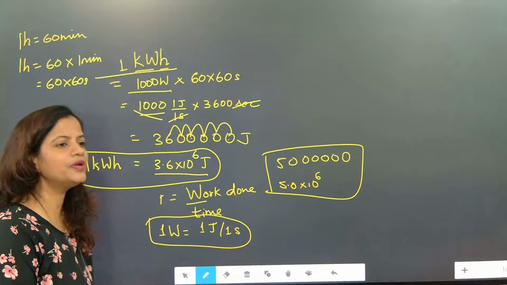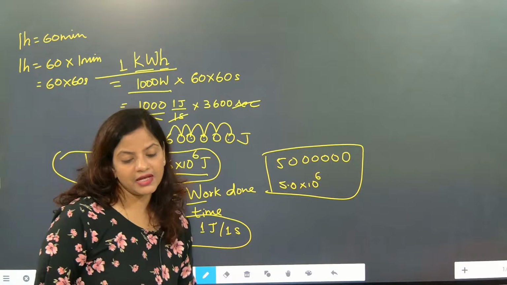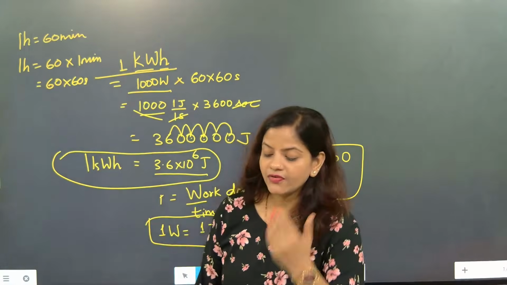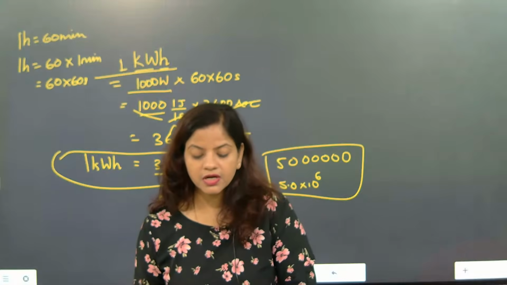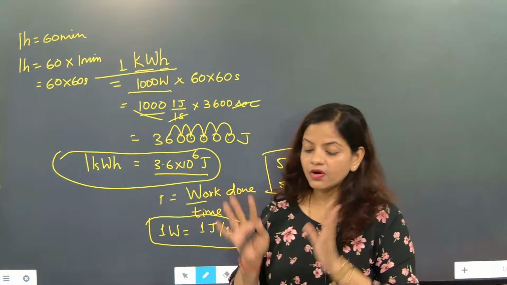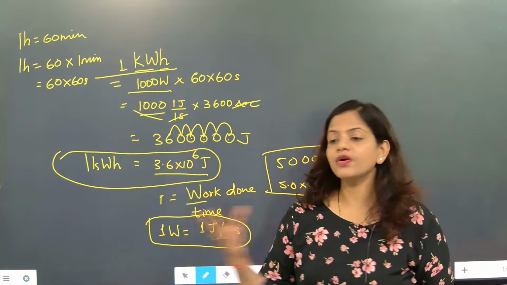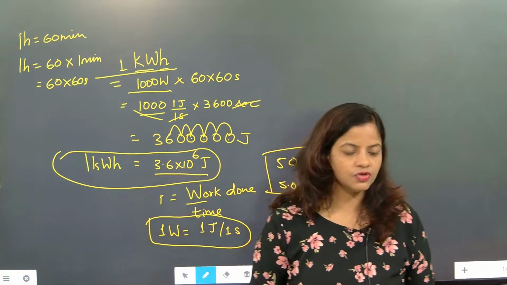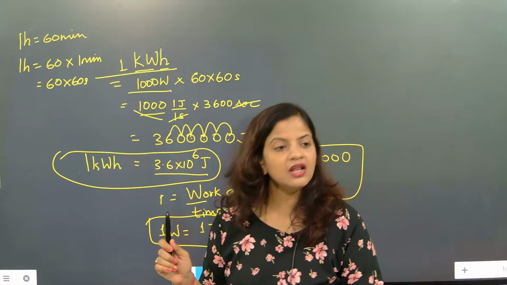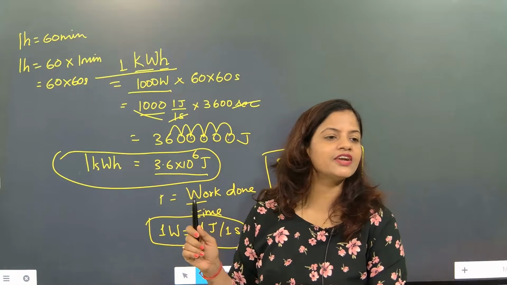Got it? So now beta, every electrical appliance has a different efficiency. Understood? So in the next class, what are we going to study? First I am telling what numericals we are going to study. We are going to find out how the electric bill is coming in the house. So that is called electrical energy.